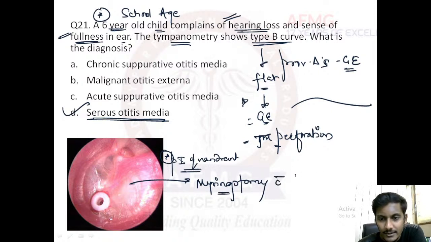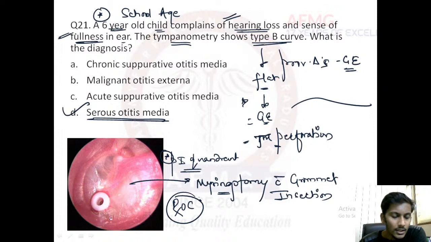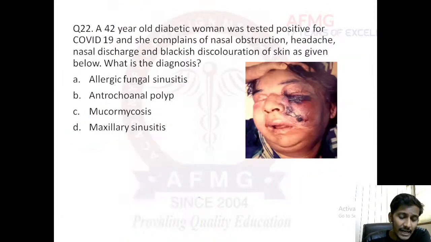Along with that, we have inserted some material known as the grommet. Okay, so grommet insertion is done. So this is the treatment of choice or the surgery of choice in cases of serous otitis media, secretory otitis media, also known as glue ear. Okay, when the ear is full with glue, okay, or wax, the middle ear is full with wax. Okay, usually seen in school children between 2 to 7 years of age group commonly. Okay, again, and type B or flat curve is seen.